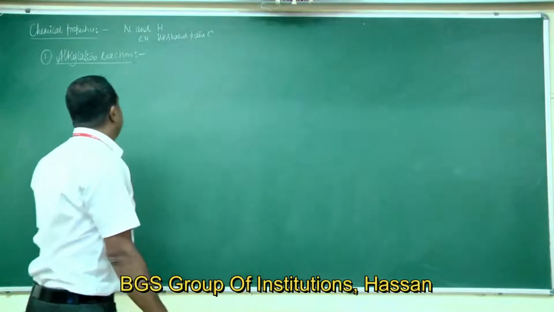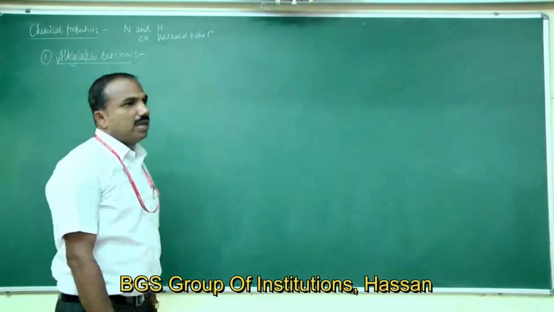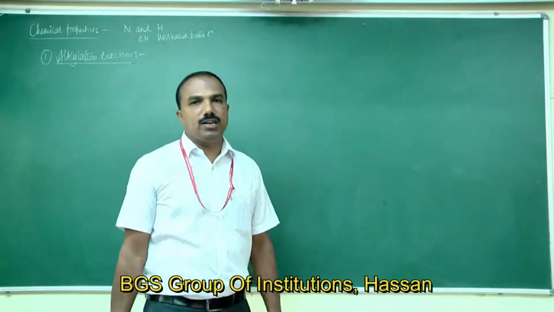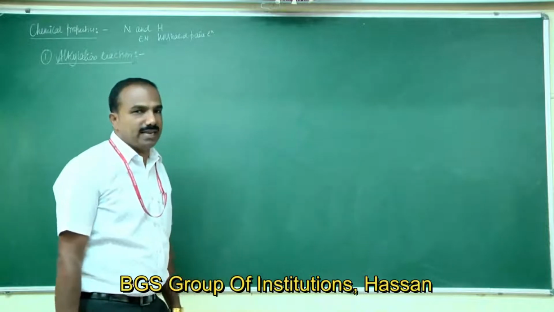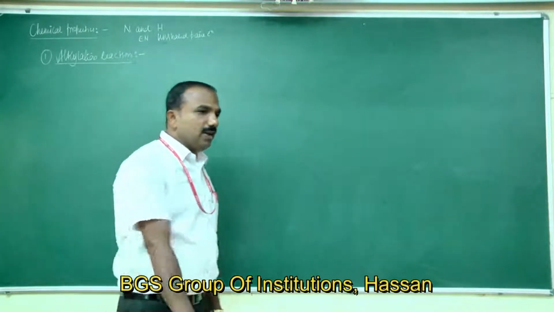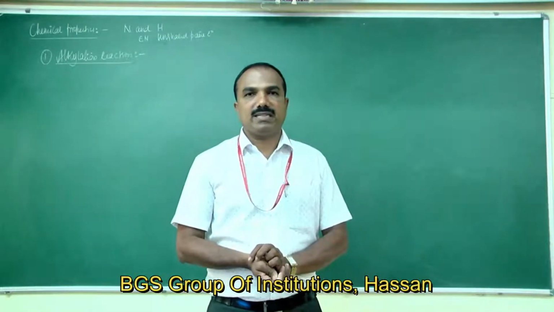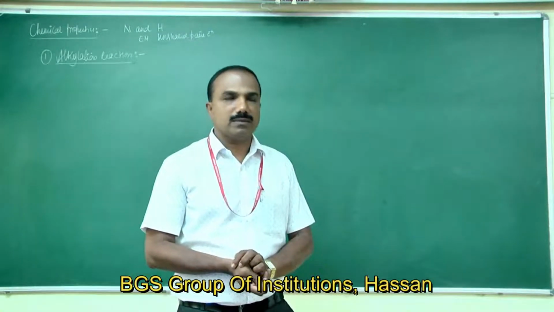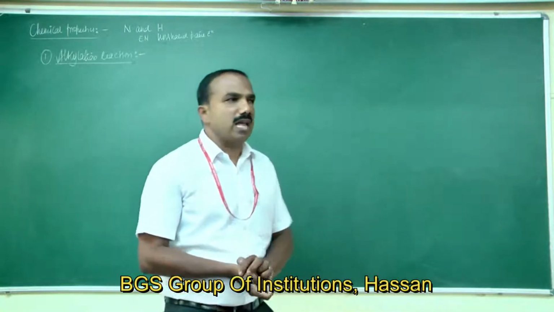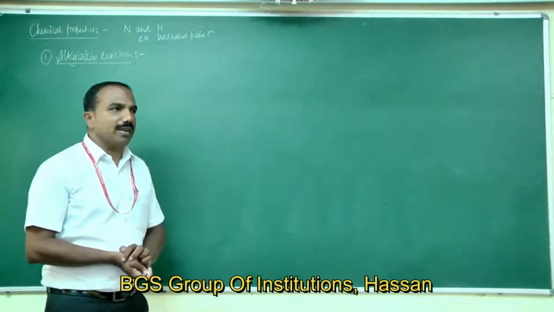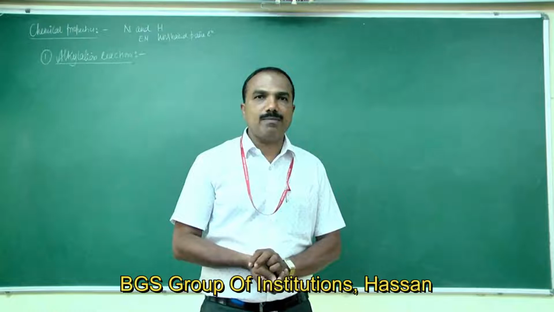Primary amines on heating with alkyl halides in a sealed tube at a temperature of 373 Kelvin give secondary amines, that is dialkyl amines, tertiary amines, that is trialkyl amines, and lastly quaternary ammonium halides, that is quaternary ammonium salts.